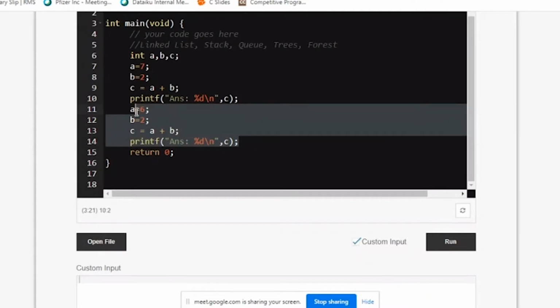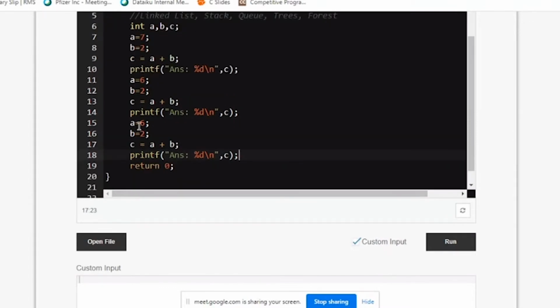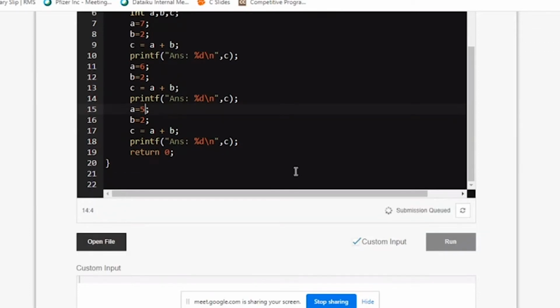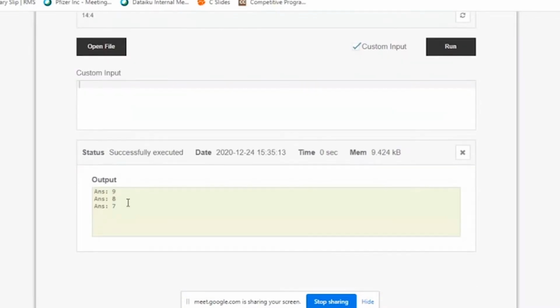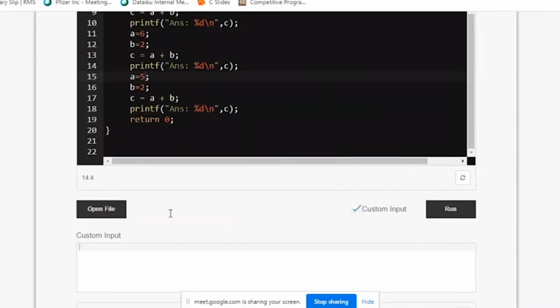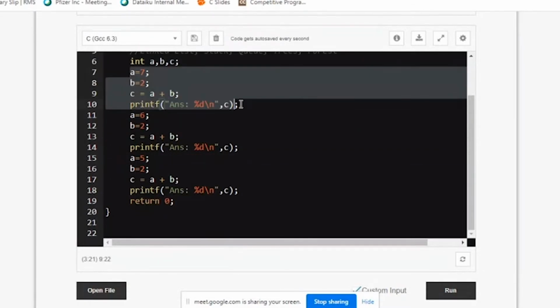What if I want to do this job of adding again? Again I should write this piece of code, change the values of the variables to 5 and 2, and run. You can see I'm getting the answer 7. Correct. So the same logic has been written 3 times to do the job. It is a repetitive task.